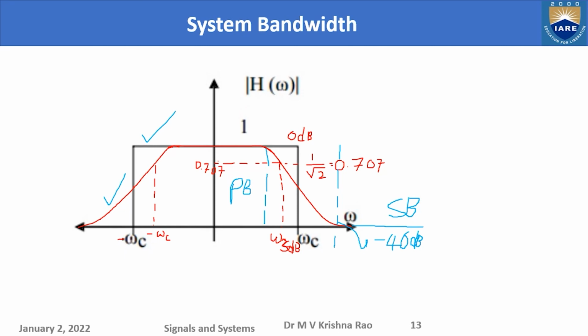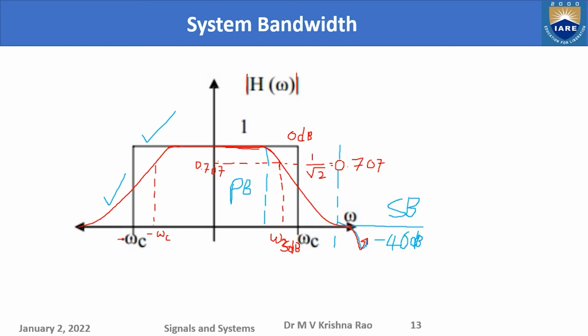Gain, in fact, is not magnified. So we cannot call this magnification, because the signal is passed as it is without any attenuation. Whereas in the stop band, the signal is attenuated 10,000 times. The power of the signal is attenuated 10,000 times, because here I am considering the magnitude.